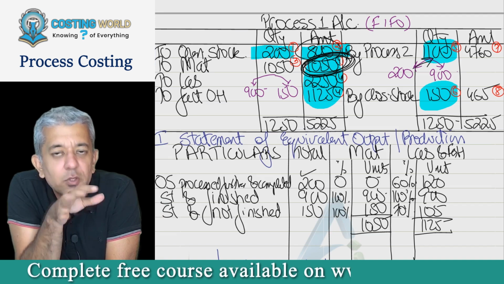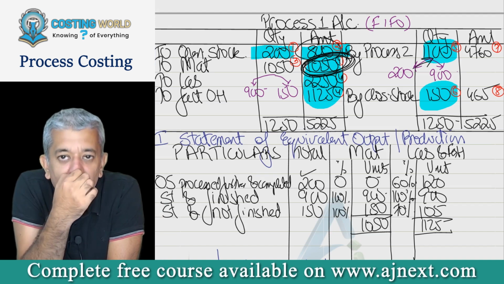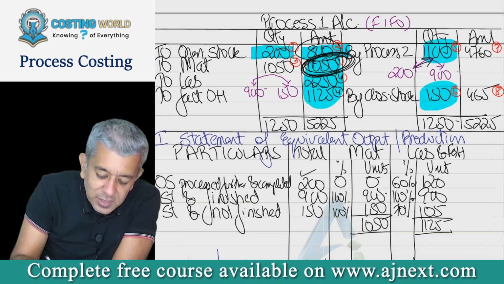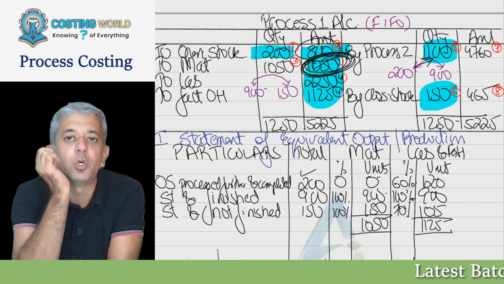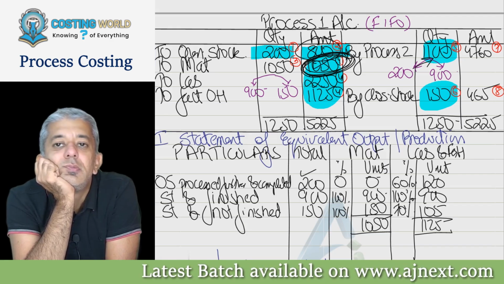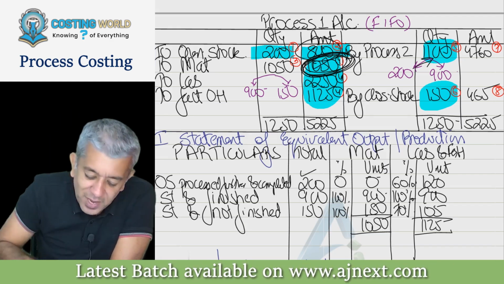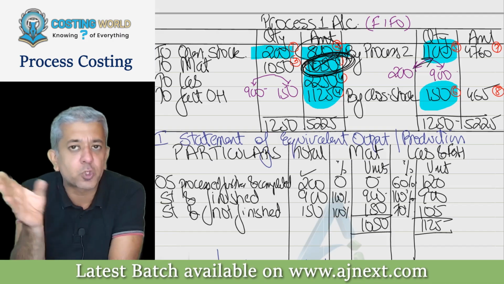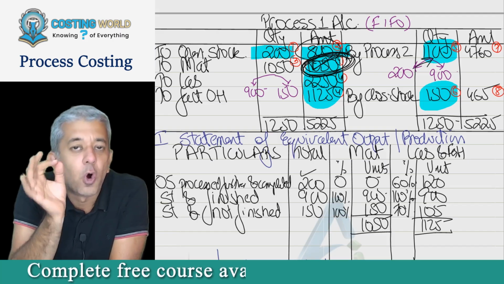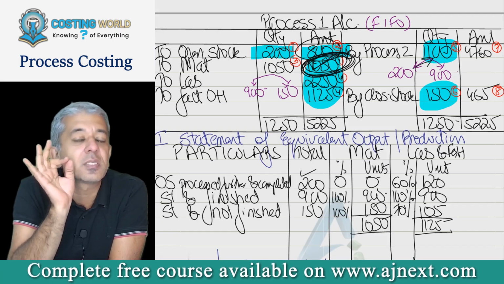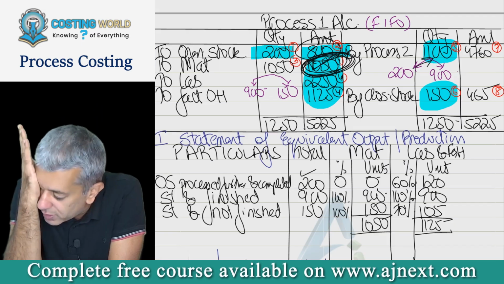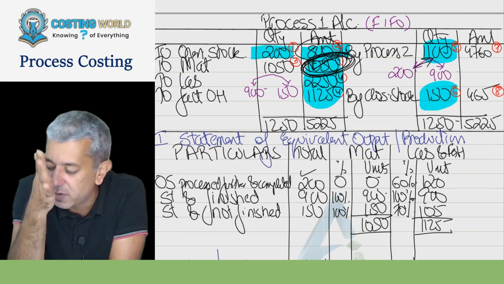Consume. Obviously consumed, but I'm talking of factory. Okay, this is the materials that was used for my production, no? Yes, sir. With the help of 1050 rupees of material, we produce something. Okay, so I'm always interested in materials consumed. Materials consumed means material issued. I'm always interested in which particular materials?